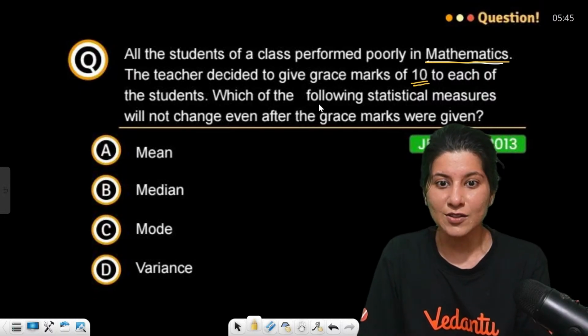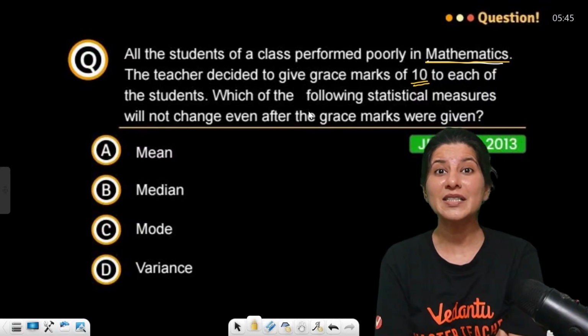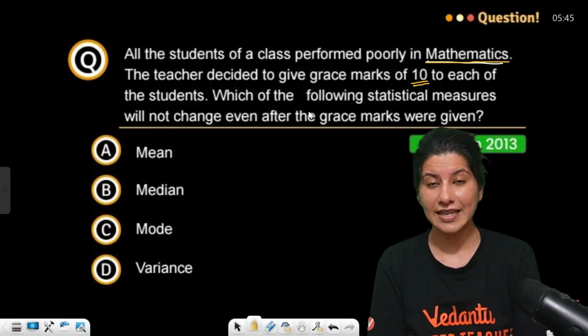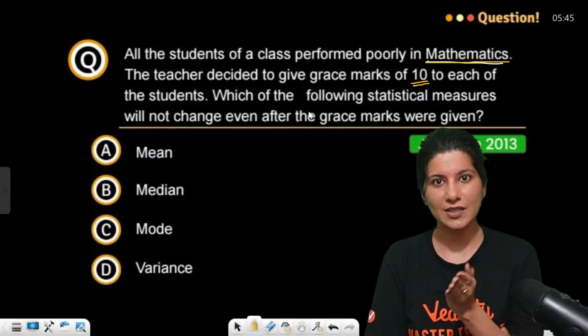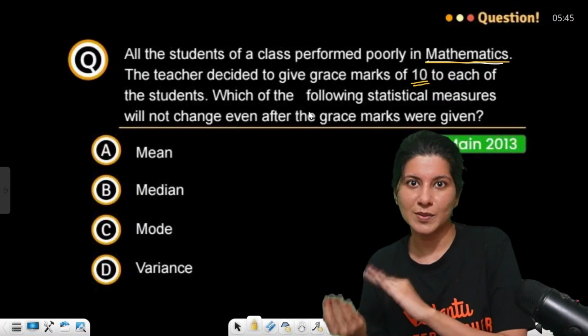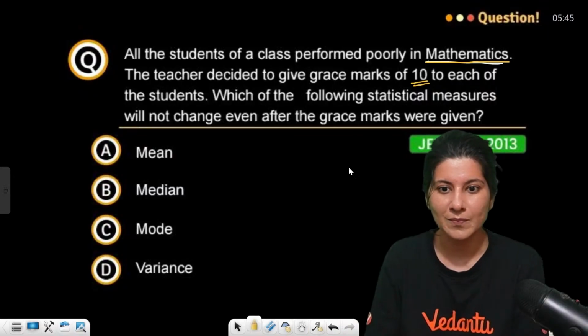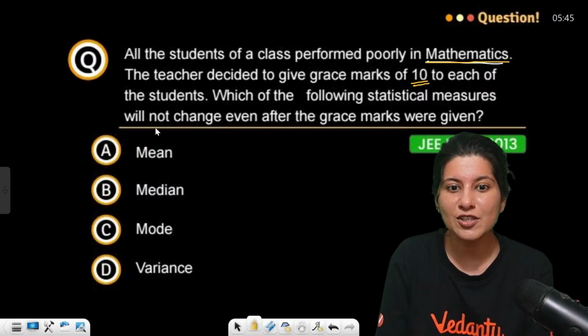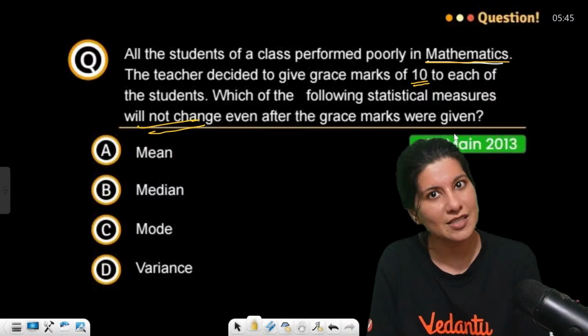Okay? So grace marks means we are adding something. Like earlier the marks were x1, x2, x3. Now the new marks were x1 plus 10, x2 plus 10, x3 plus 10 and so on. Now which of the statistical measures will not change even after grace marks is given?